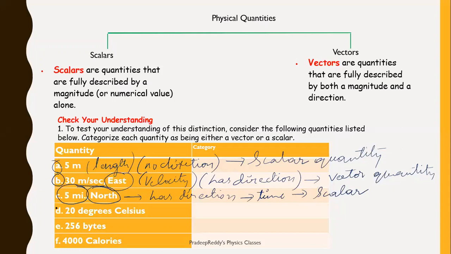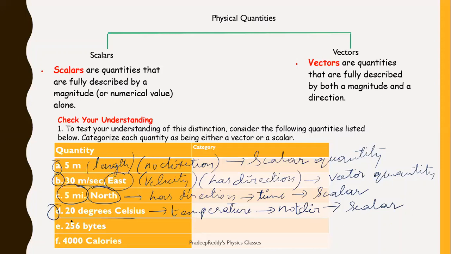And coming to D, 20 degrees Celsius. This is temperature, right? Temperature has no direction. So of course, temperature is a scalar quantity. It has no direction, therefore it is scalar.